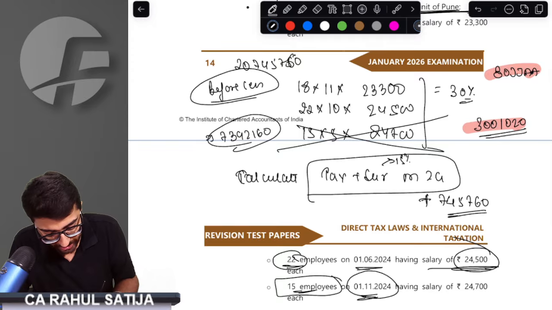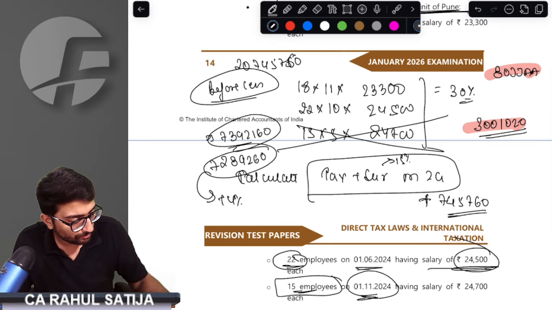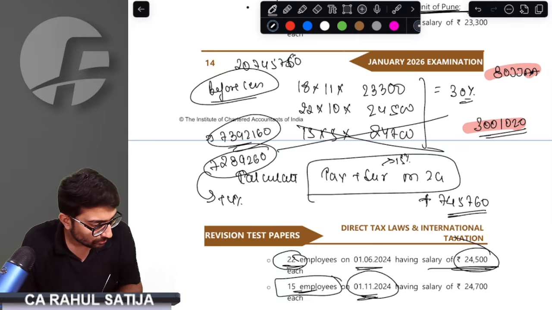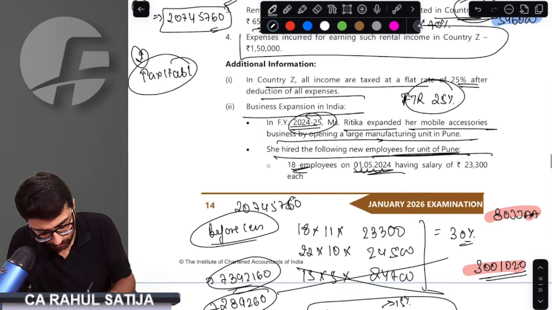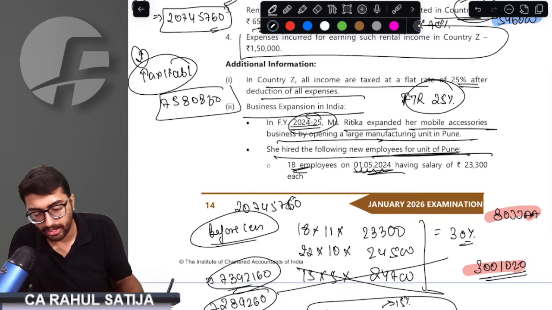Now, this would be the amount of tax to be paid after considering the marginal relief: 72,89,60. This is the amount of tax to be paid. Now, add 4% education cess to it. Tax liability would be 75,8830. This would be the tax liability that will arise.